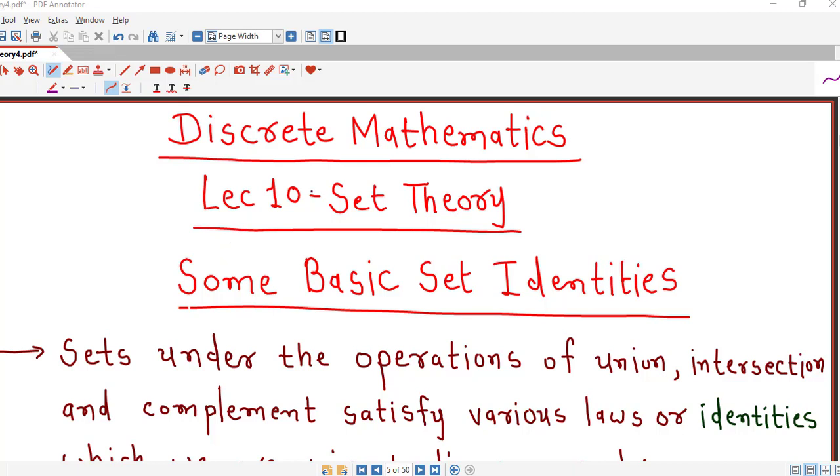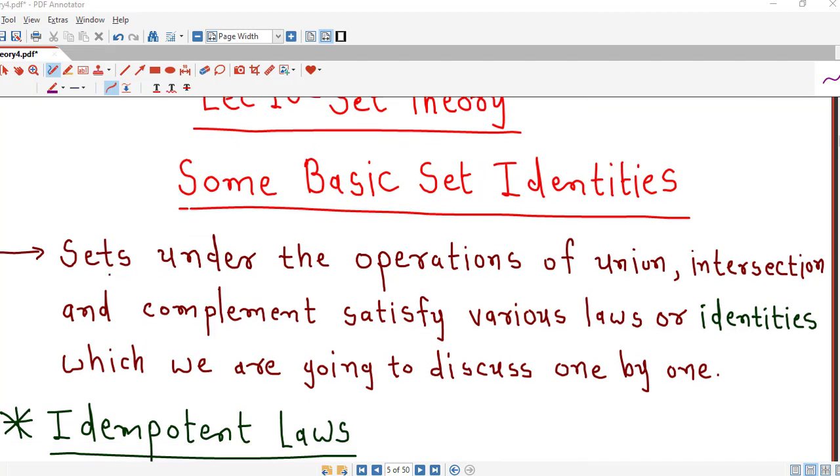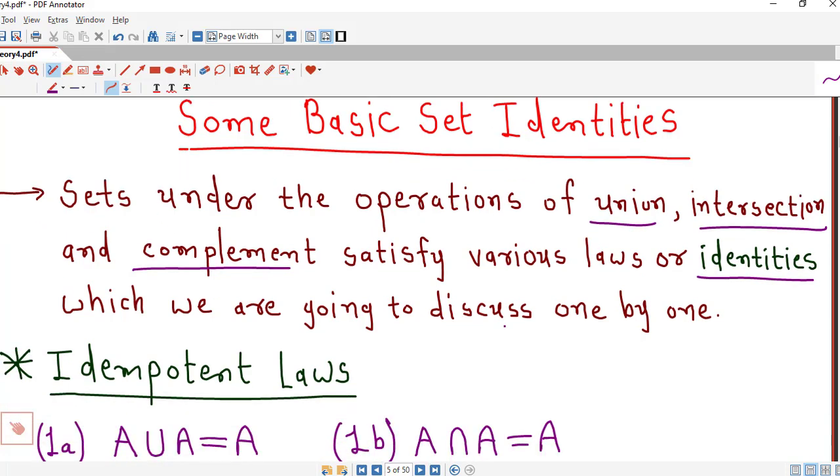Hello friends, I welcome you in lecture number 10 on set theory. In this lecture we are going to discuss some basic set identities. So sets under the operations of union, intersection and complement satisfy various laws or identities, which we are going to discuss one by one in this lecture.